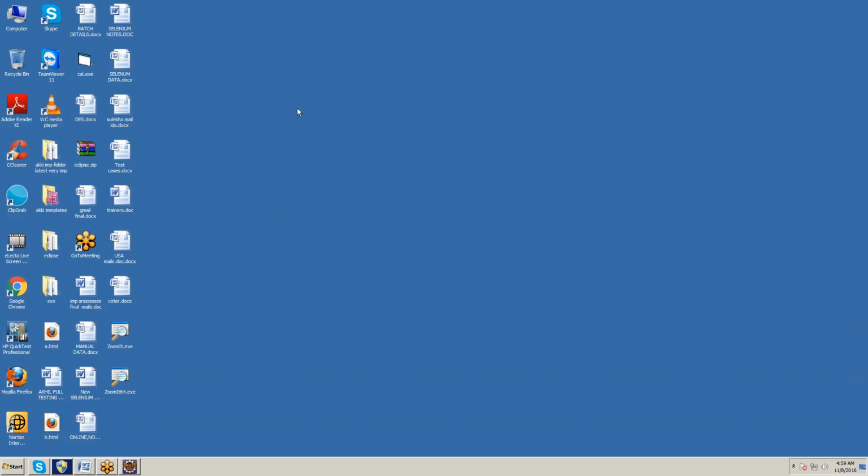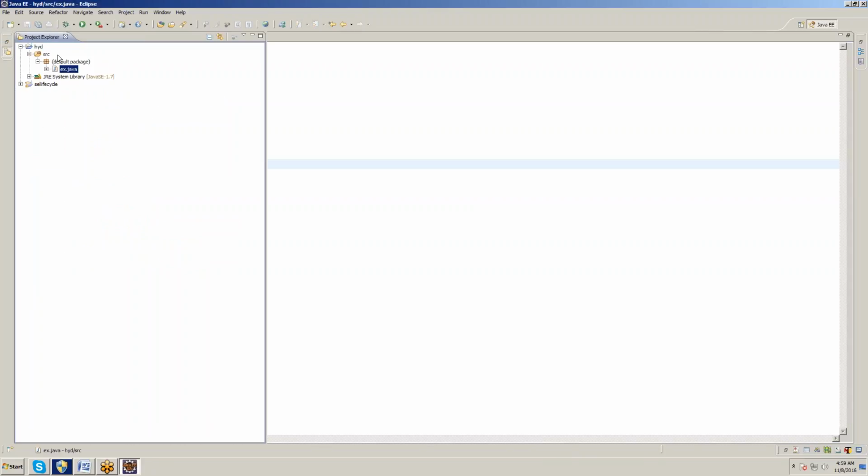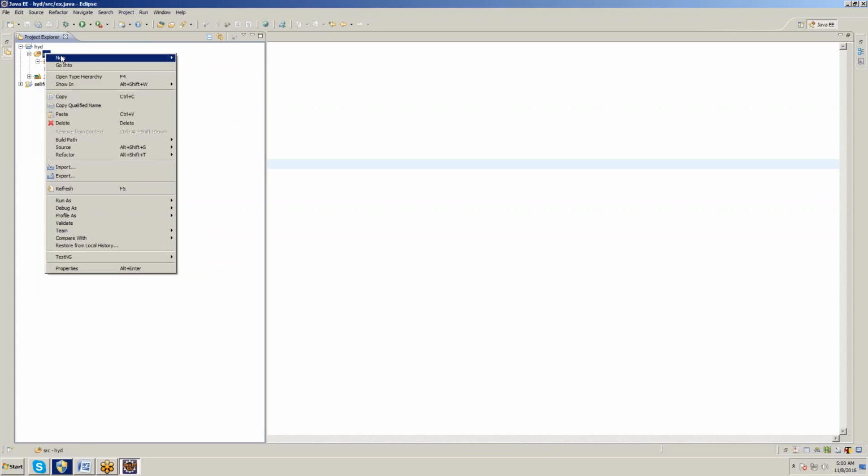So using 5 predefined classes, we can write the data and read the data. We can get the data from file system. That is the dynamic handling file system concept.